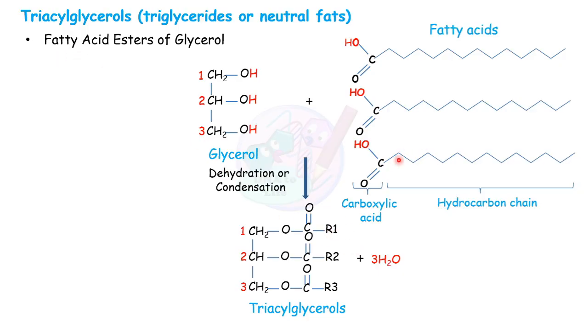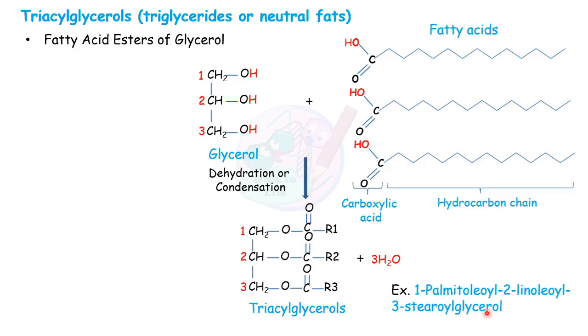So here this R1 is this fatty acid chain, this C double bond comes from the carboxylic acid, and this O comes from here. As this OH and this H are released as water, this process is called dehydration or condensation. We can break triacylglycerol by the process of hydrolysis, meaning when you provide water and do the lysis, this is called hydrolysis. So by doing hydrolysis of triacylglycerol, we will again get glycerol and 3 fatty acids.